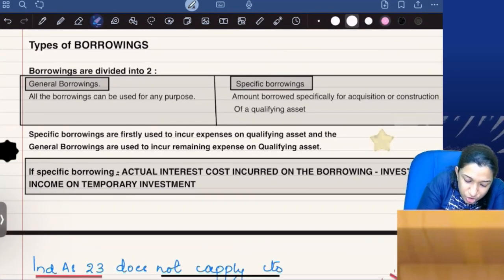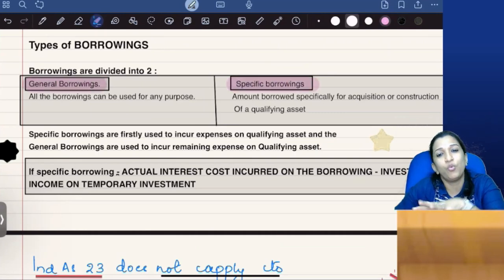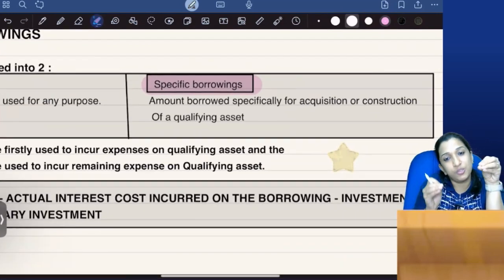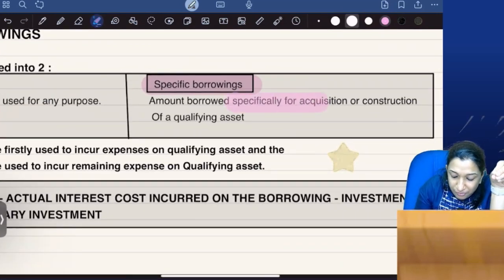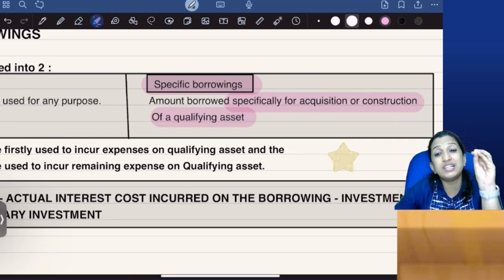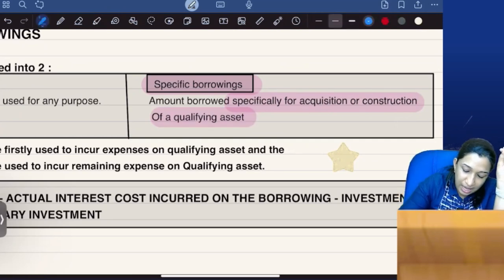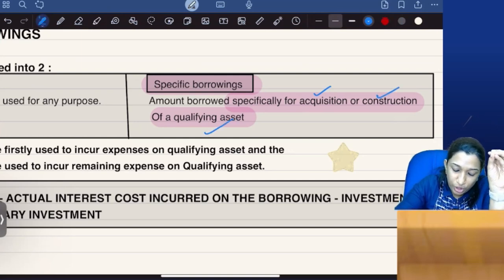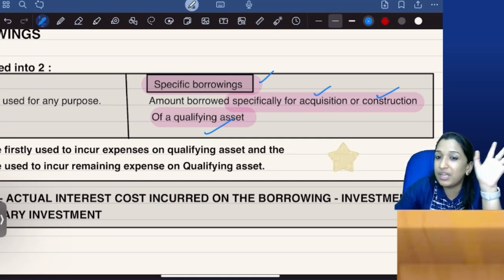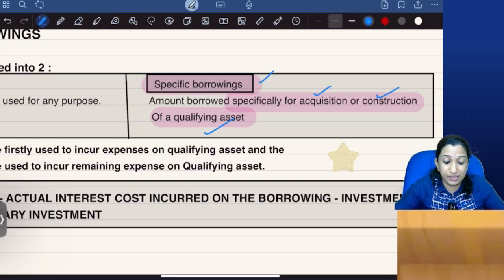One is general borrowing and specific borrowing. What is a specific borrowing? If the amount is borrowed specifically for acquisition or construction of a qualifying asset, then the borrowing cost on that is what is called specific borrowing. Amount borrowed specifically for acquisition or construction of a qualifying asset.